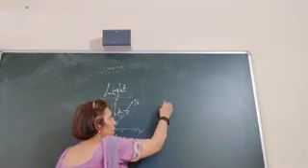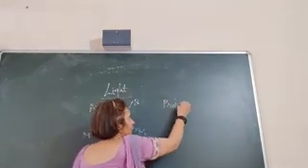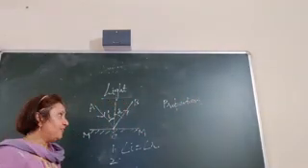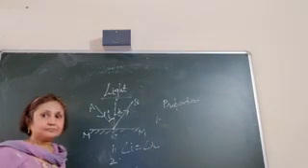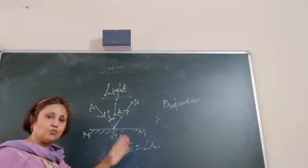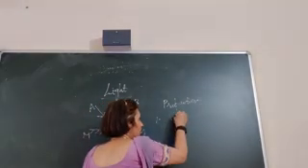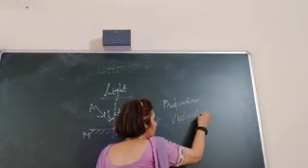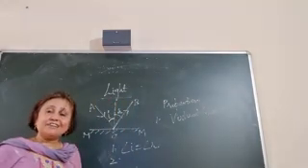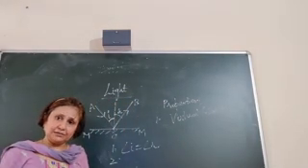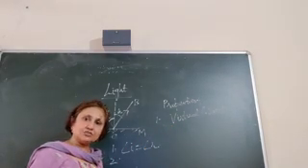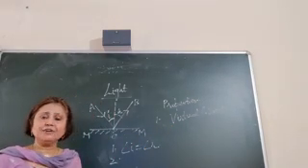Next we have studied the properties of the images formed by the plane mirror. The first property is that this image which is formed is virtual and erect. Virtual images are those in which the reflected rays do not actually meet. They appear to meet at a point. Such images are called virtual images, and virtual images are always erect.